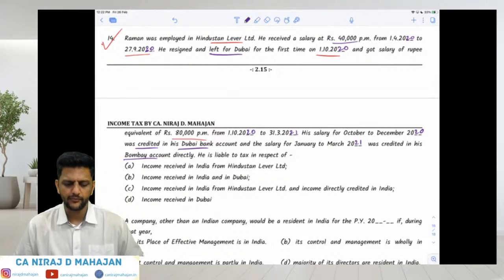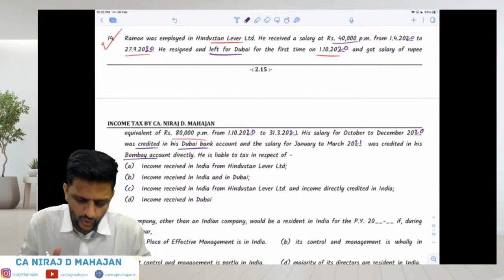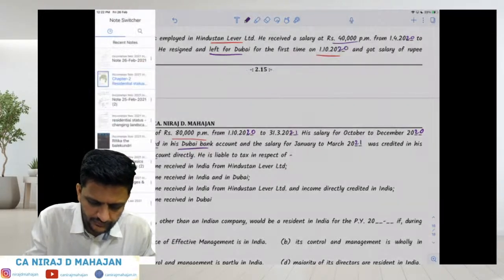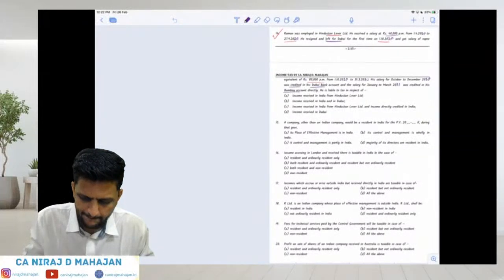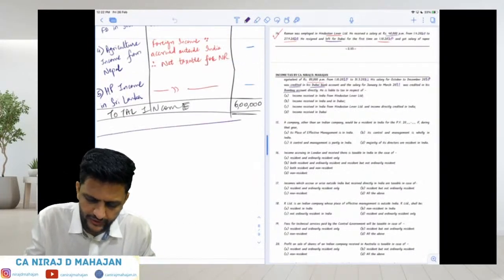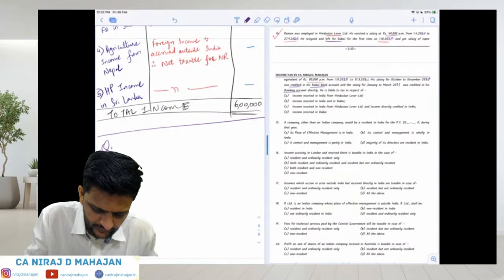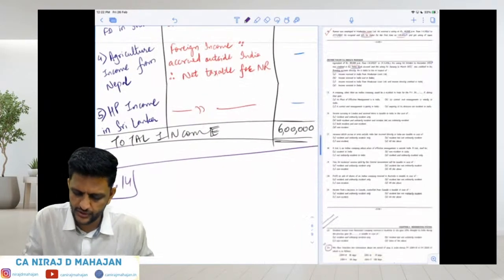For that, you will have to check whether it is ROR or RNOR. Yes or no? Now, can you tell me? Write down in your notebook if you want. Question 14. I'll just quickly write down here what has happened during the year.